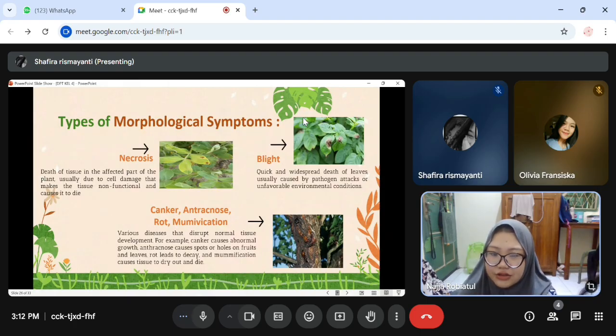Rot leads to decay, and mummification causes tissue to dry out and die. Dieback, quick and widespread death of the leaves.